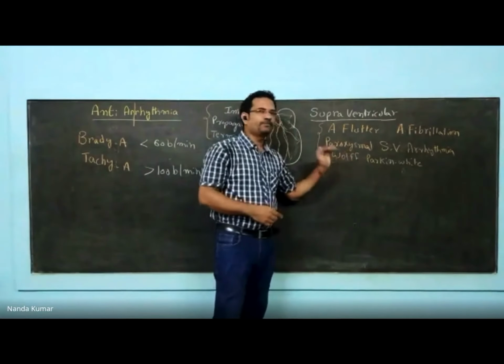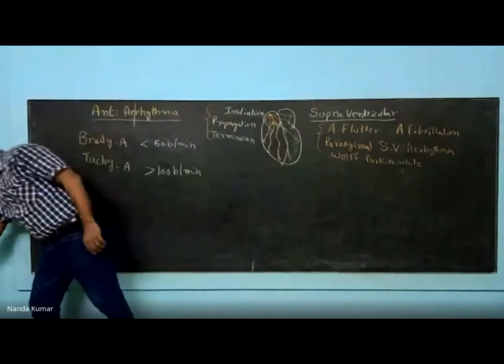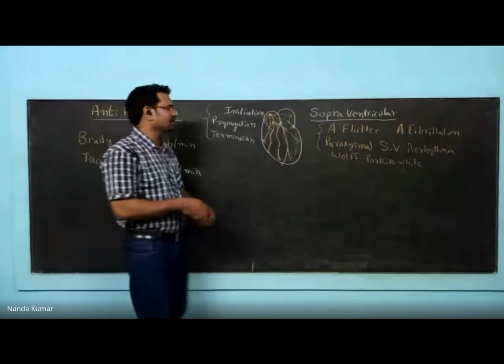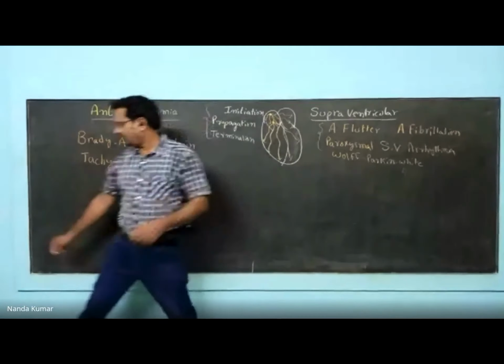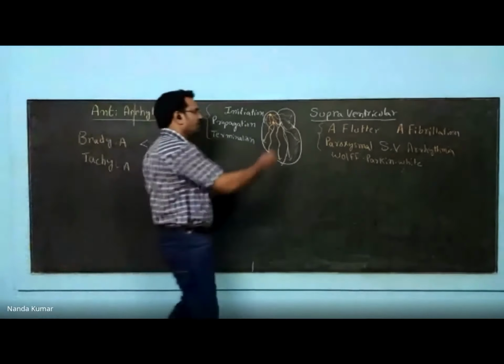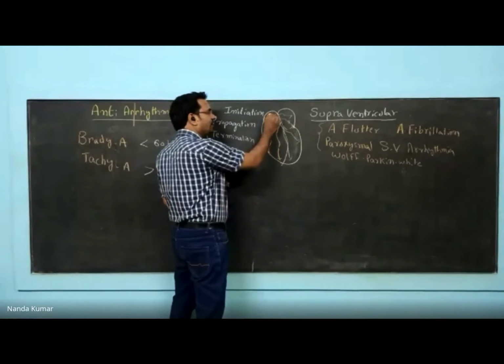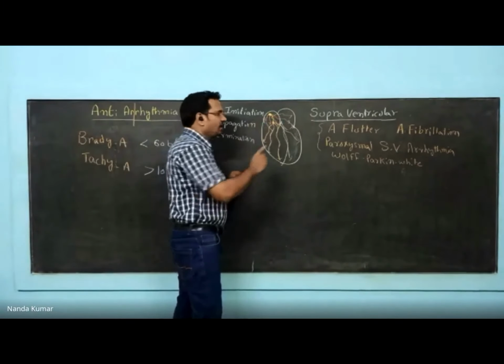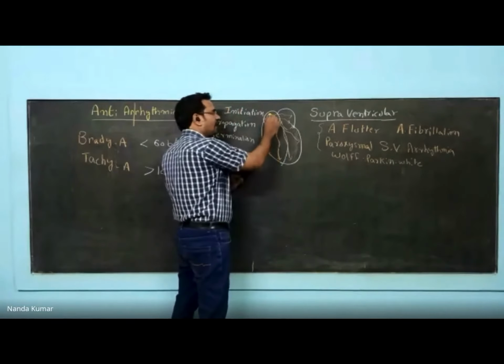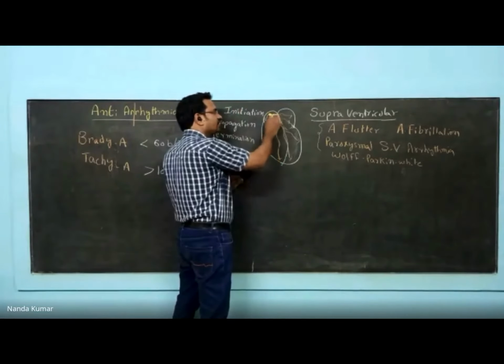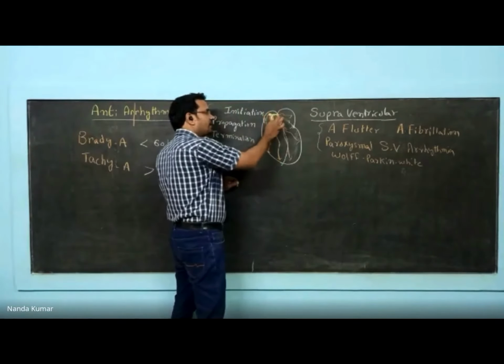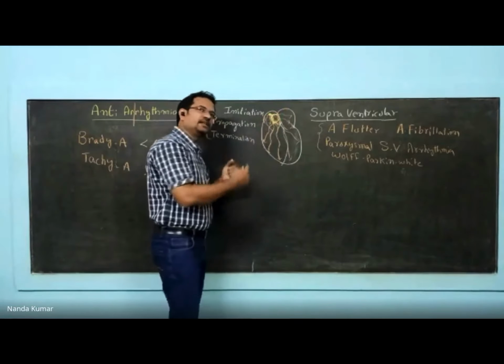The last one, Wolff-Parkinson-White. Sometimes it occurs on a genetic basis too. What happens in this condition is, whatever the signal coming from the SA node goes to the AV node. In Wolff-Parkinson-White, there is another circuit between here. So between the SA node and AV node, one more signal generation occurs.